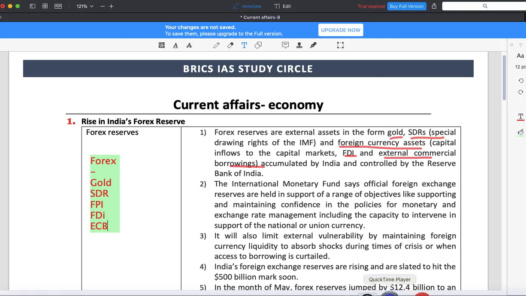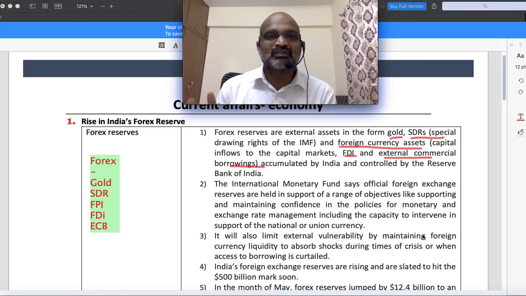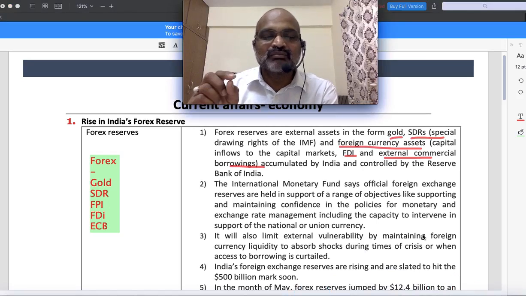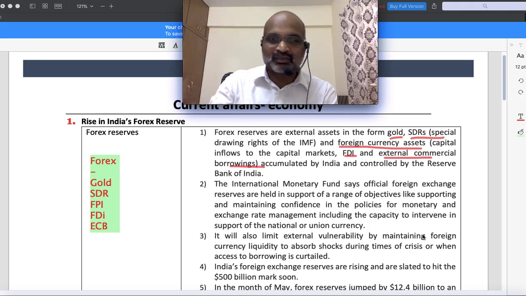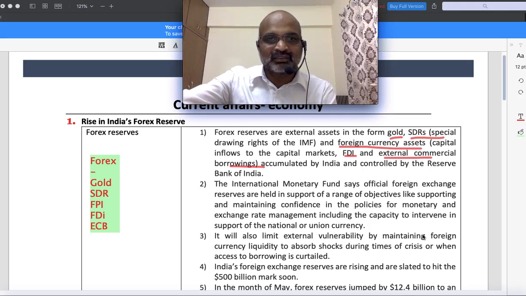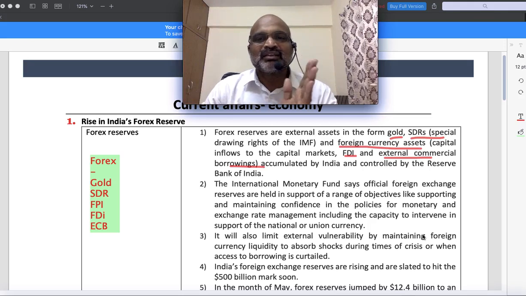ECBs, external commercial borrowings: when Indian companies borrow money from foreign governments or foreign banks. When Indian corporates, Indian individuals, or the Indian government borrow money from foreign banks, that is external commercial borrowings.